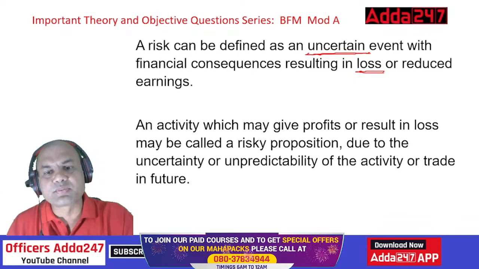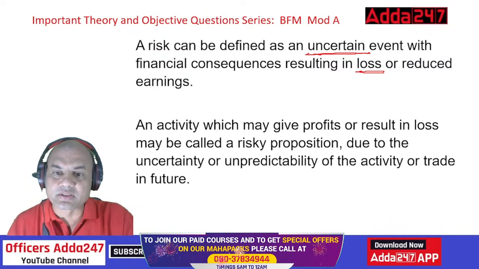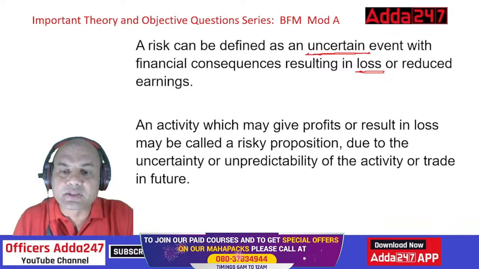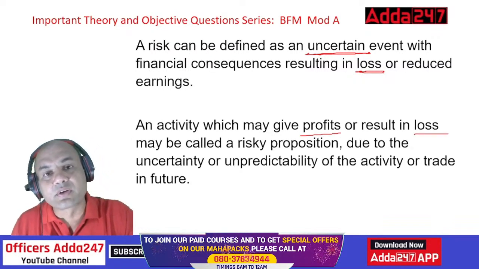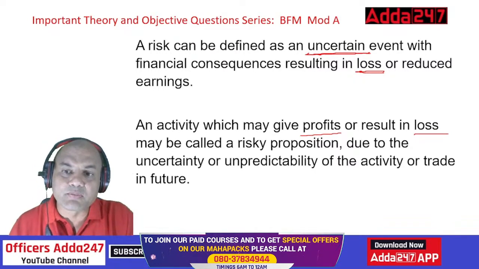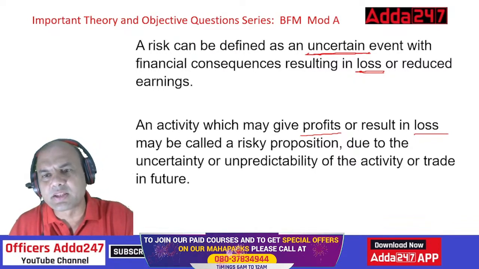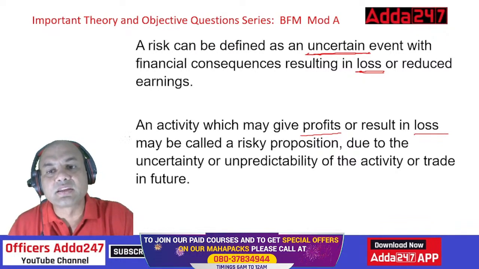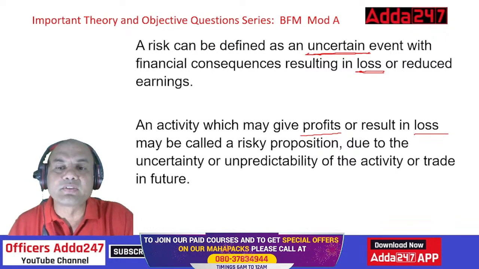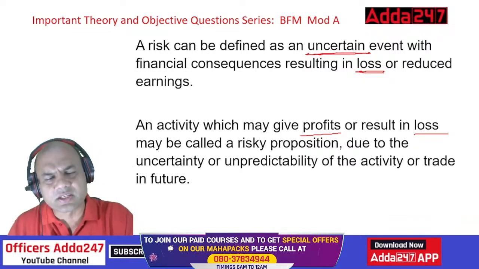Now, second one. An activity which may give profits or result in loss may be called a risky proposition. Here, which may give profits or result in loss. Now, both the things are given over here. What do you mean by this? In the earlier definition, what did we see? Uncertain event resulting in loss. So if it is giving me a huge profit, then it's not a risk.